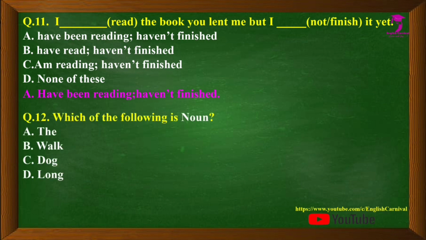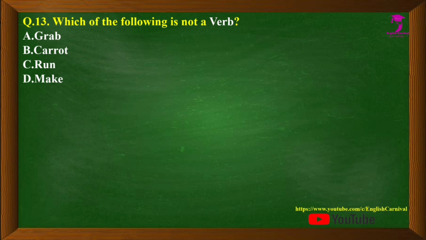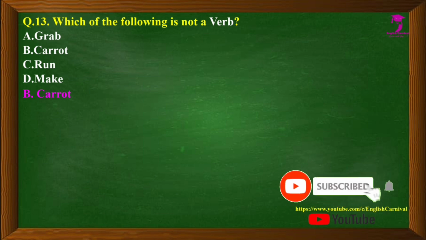Question number 12 we have which of the following is noun? Options are A. The, B. Walk, C. Dog, and D. Long. The correct answer is C, that is dog. Question number 13 we have which of the following is not a verb? Options are A. Grab, B. Carrot, C. Run, and D. Make. The correct answer is B, that is carrot, because it's a noun.